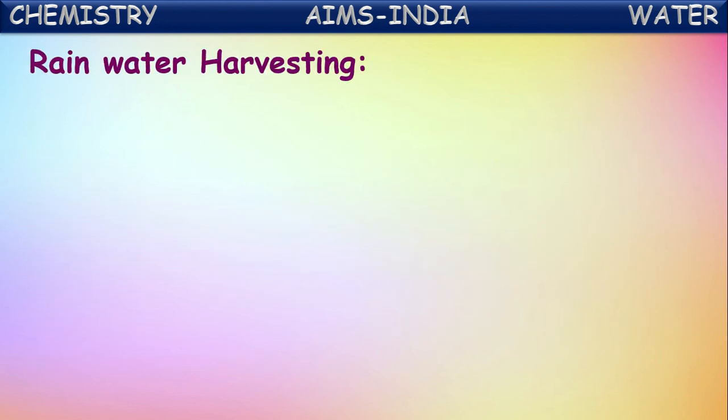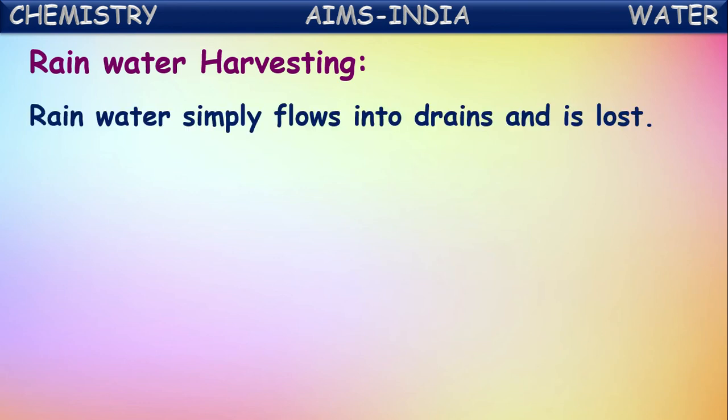So in that, the important thing is rainwater harvesting, preserving this rainwater without wasting. That is what we call rainwater harvesting. Rainwater simply flows into drains and is lost. So what happens when it rains heavily? All the rainwater forms streams and finally it reaches oceans and dissolves. Without usage, it will be wasted there. It drains useless. So if it is preserved,